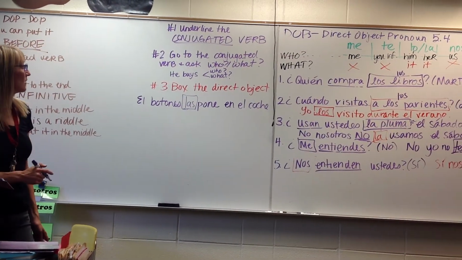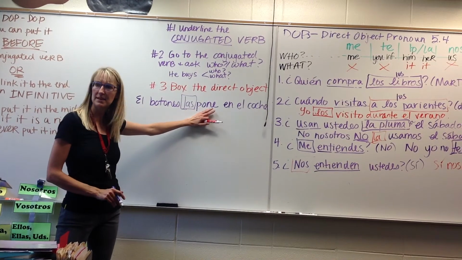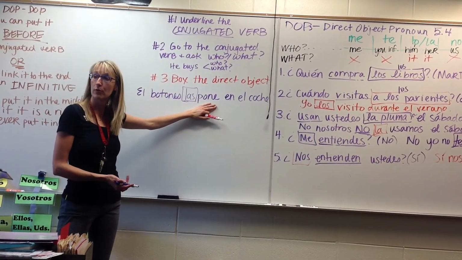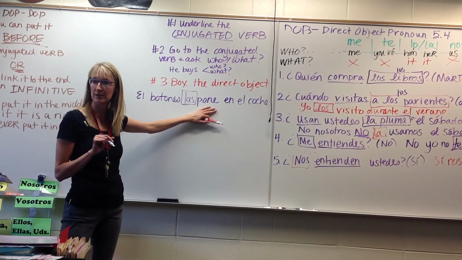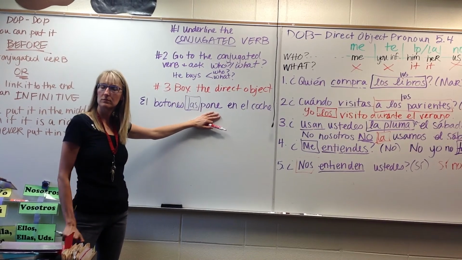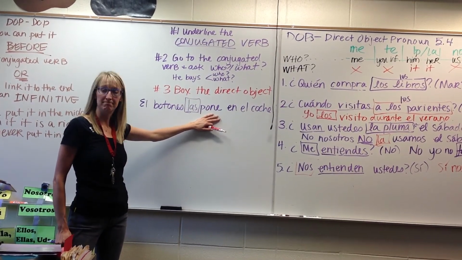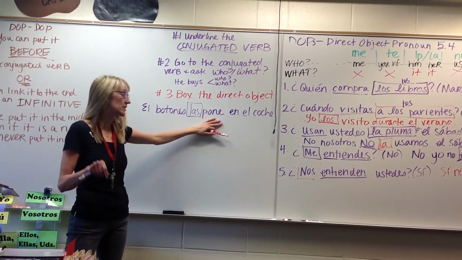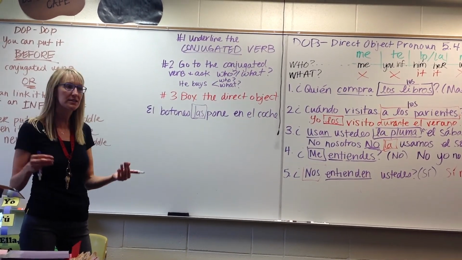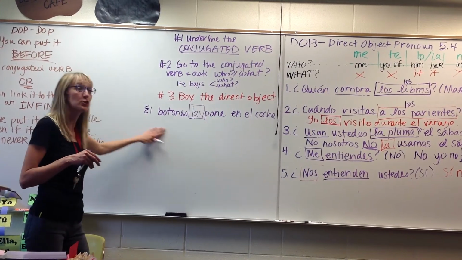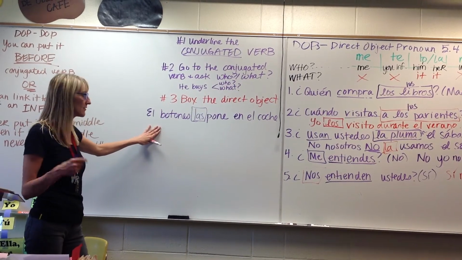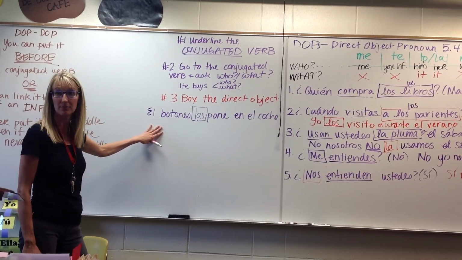Pone doesn't have a sex because it is a verb. Pone is the he, she form of poner. That's a great question. Remember that you're not answering for that, you're answering for the where. That's why this is getting complicated, because not only does your verb have to agree with who's doing the verb, your verb and your subject have to agree, now you also have to have your direct object pronoun match your direct object, okay?